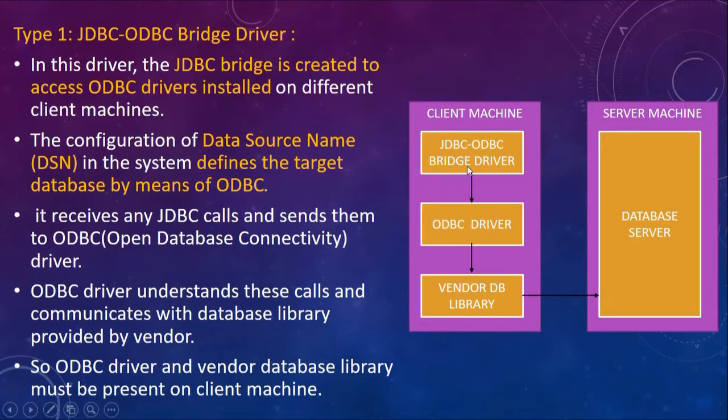So basically there is a bridge happening. Usually any database is connected by using an ODBC driver. Java stresses something called a JDBC driver. So you have the JDBC ODBC bridge driver. The JDBC calls are accepted by ODBC. ODBC understands the calls and then sends them to the vendor DB library. The vendor DB library has different methods that call this particular database server and do the processing. Whatever the call is, it tries to process the call. So this is the JDBC ODBC bridge driver, a type 1 driver.